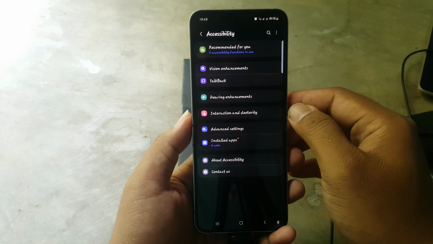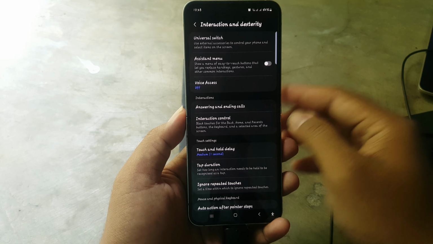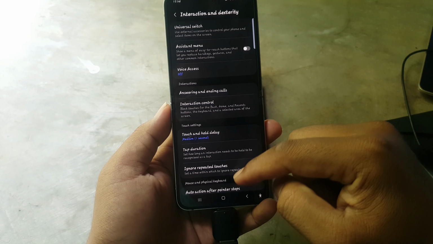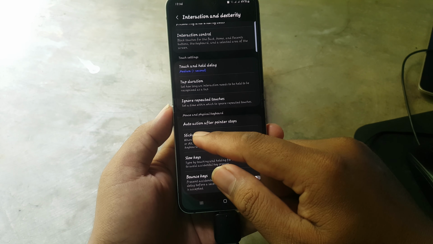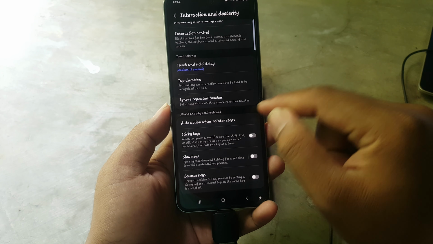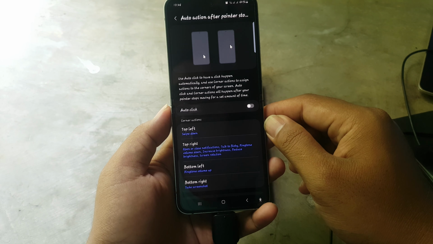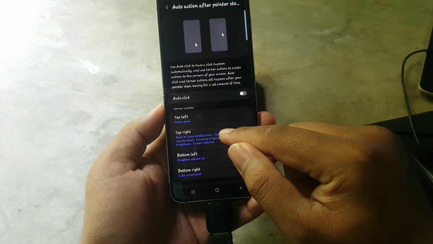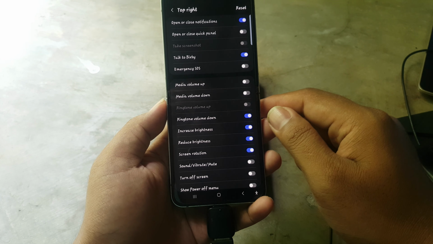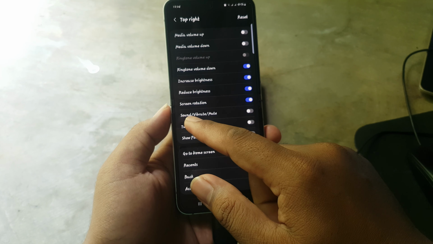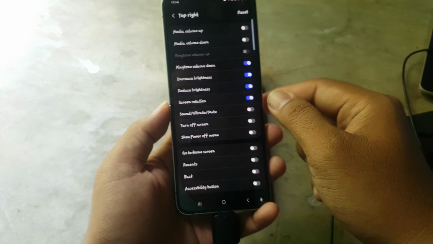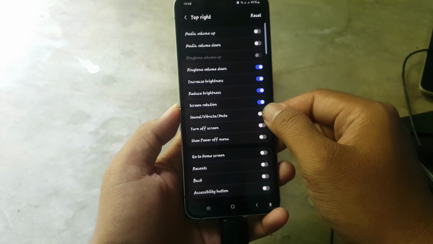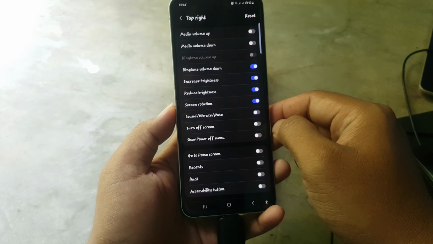Tap interaction and dexterity, and then scroll down the screen. Tap auto action after pointer stops, and then on corner actions tap top right, and then tap sound, vibrate, mute. Tap the switch until blue to add, or tap the switch until gray to remove.